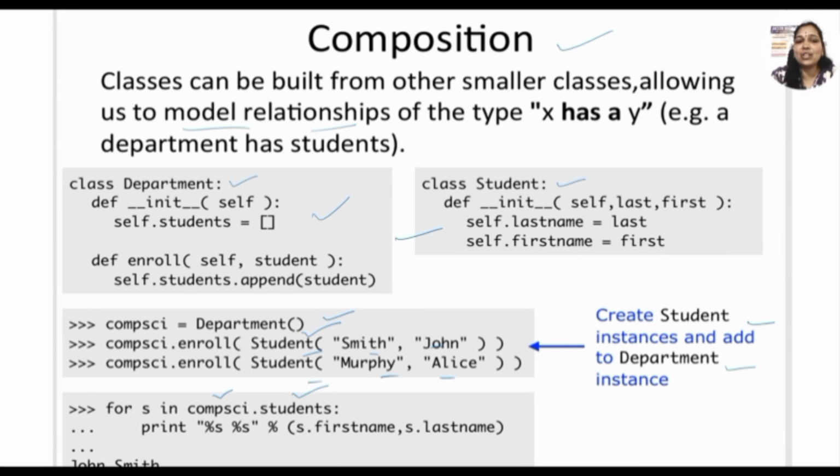Simply I can say, what is a composition? It is a relationship which can be made between two different classes. It is not an inheritance concept. Inheritance is different, composition is different. It looks similar, but inheritance is nothing but the child class can access all the attributes and methods of the parent class directly. But here, see, we are using it by means of the object only. That is called composition.